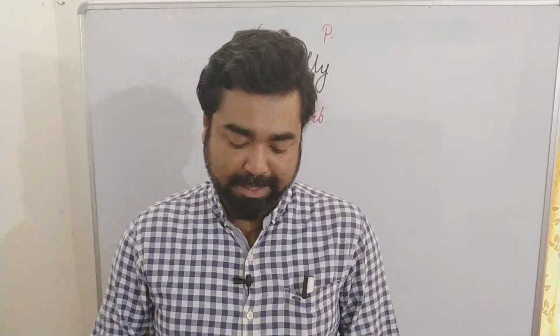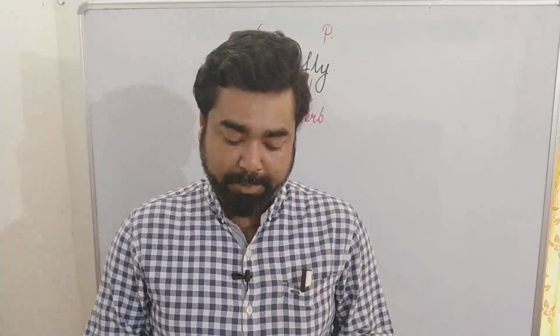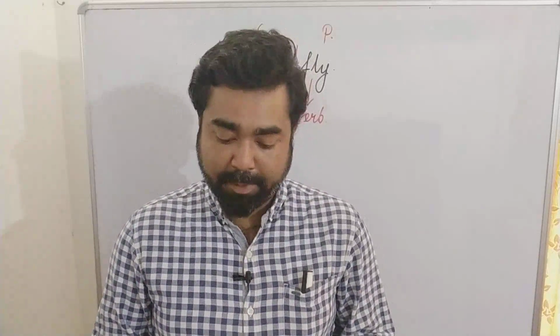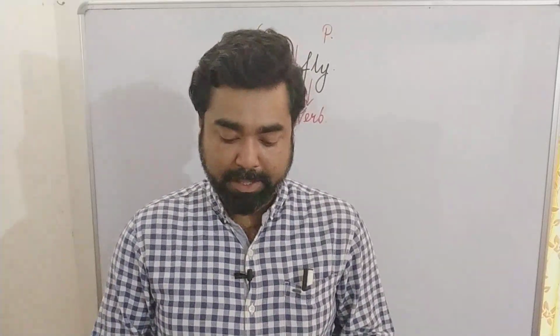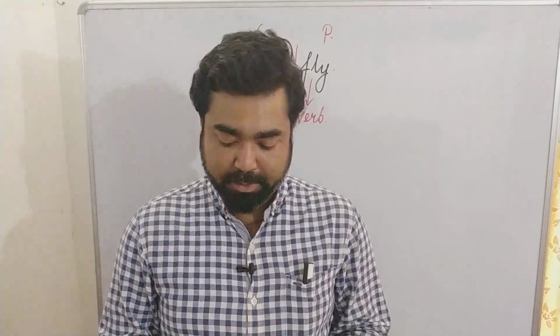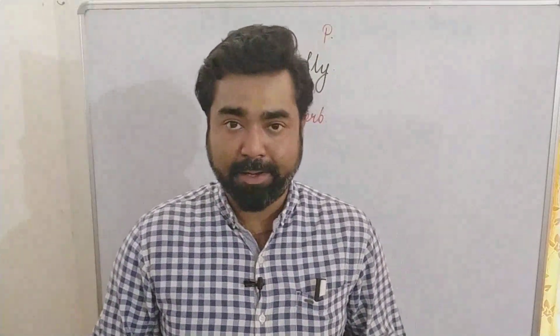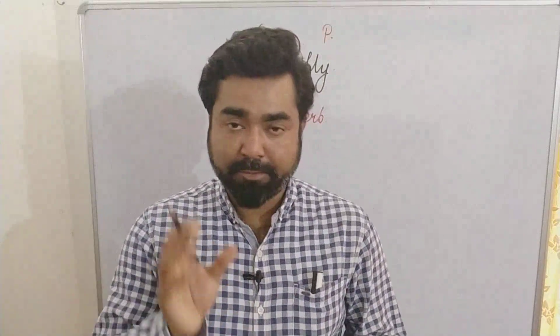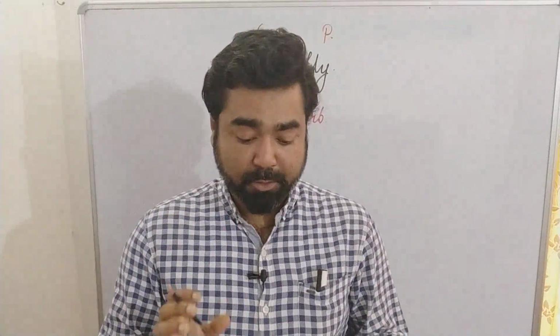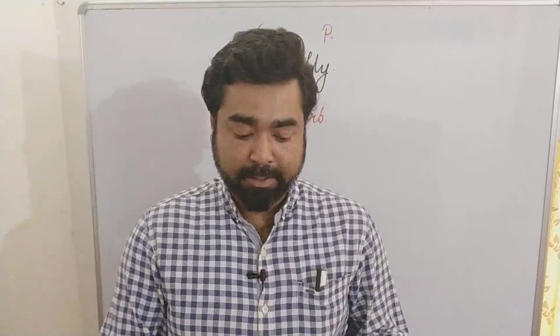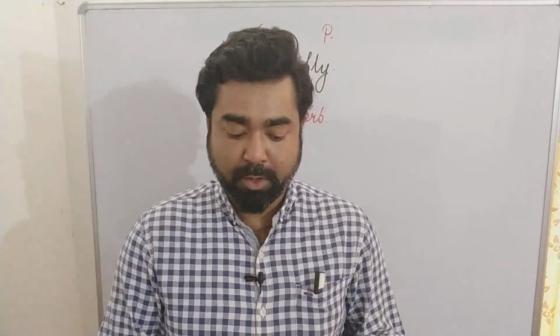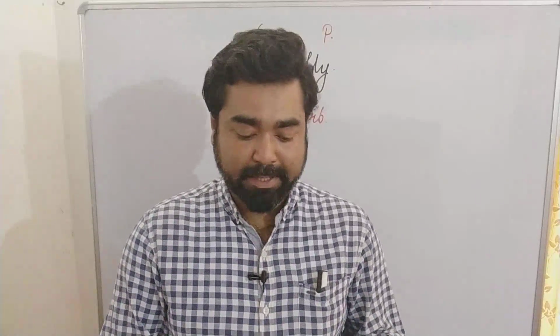Rule number 3 tells us about the verb in the predicate: the verb may be qualified by an adverb or a group of words that do the work of an adverb. This is called an adverbial qualification. This is your rule number 3. If you look at the preceding example, the class starts at 9, when we have a group of words in the predicate, what does the rule tell us? That the verb starts is qualified by at 9.